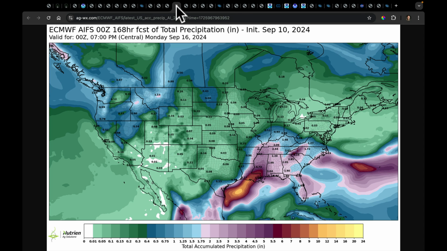This would be the artificial intelligence next 7 days. And again, tip of the cap to the AI model for picking up on this. It is also by far the most aggressive at making it so wet down here across Louisiana, just extremely wet in the AI model.